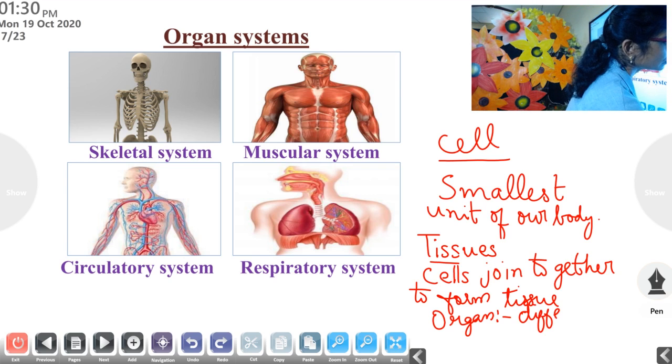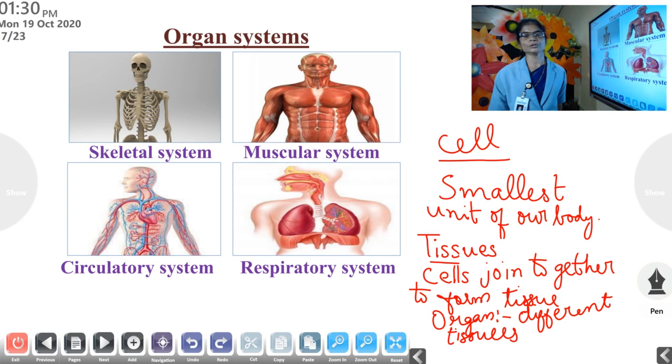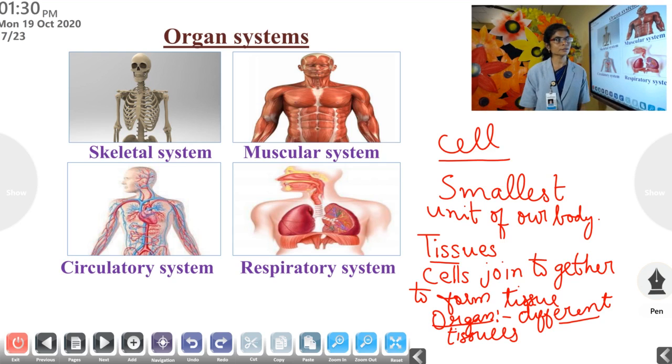Okay, clear children? A cell is the smallest unit of our body, and cells join together to form a tissue. Then different tissues join together to form an organ. Okay, clear? Then we are going to study about organ systems.